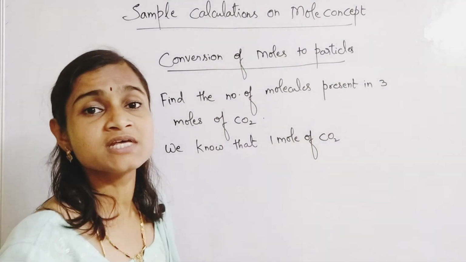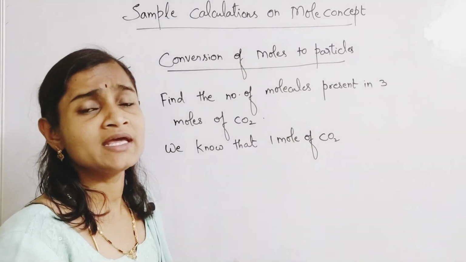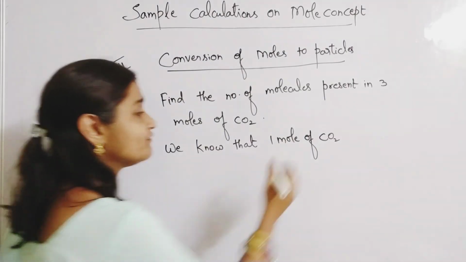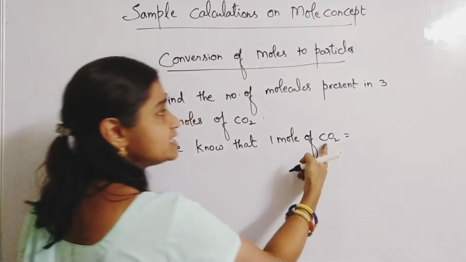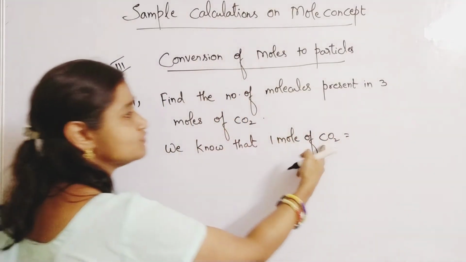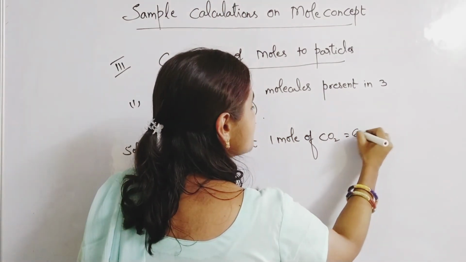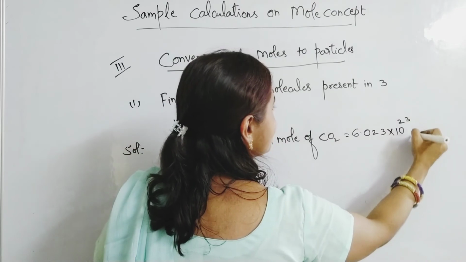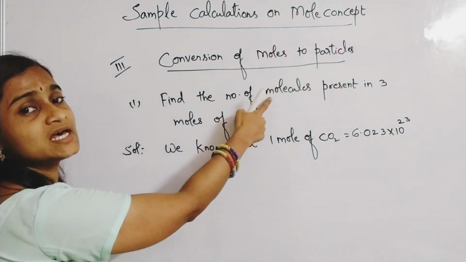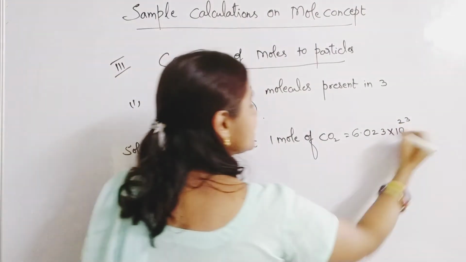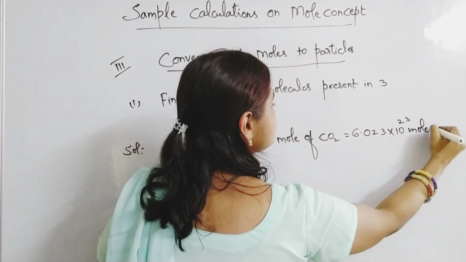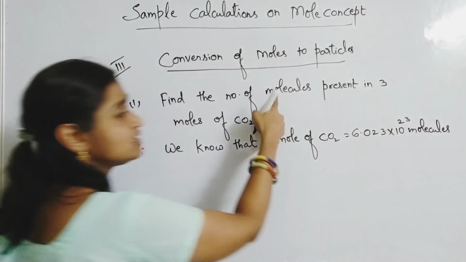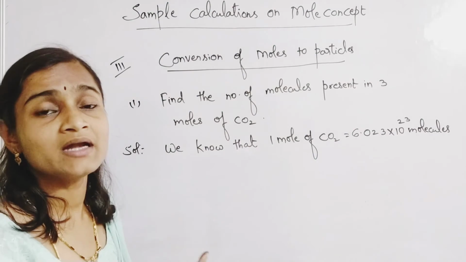Here it is given CO2, but you can take it for any substance. 1 mole of CO2 is equal to 6.023 into 10 to the power of 23 particles. Here the particles are molecules, so you will write molecules.